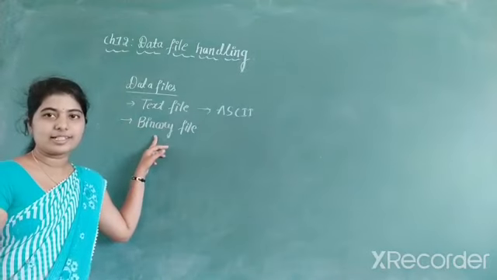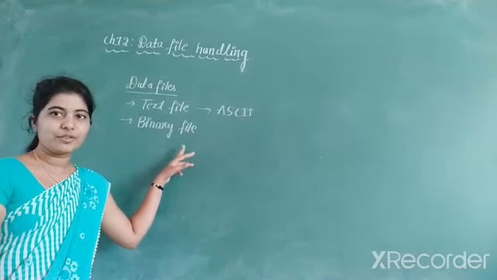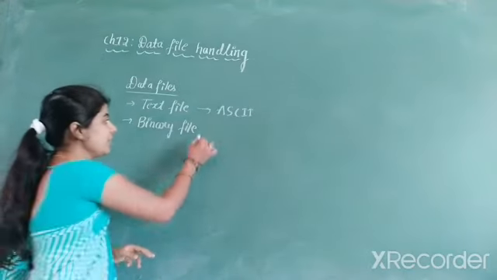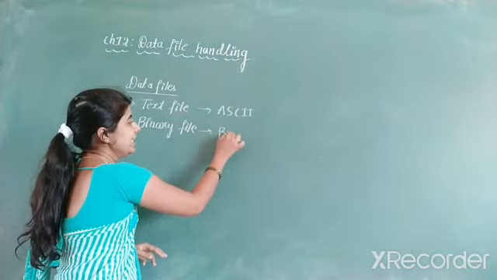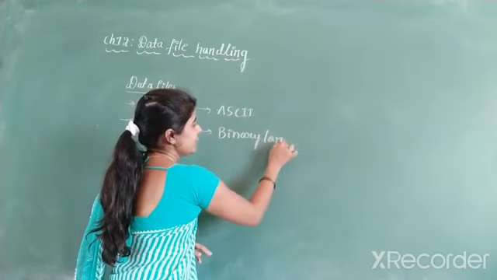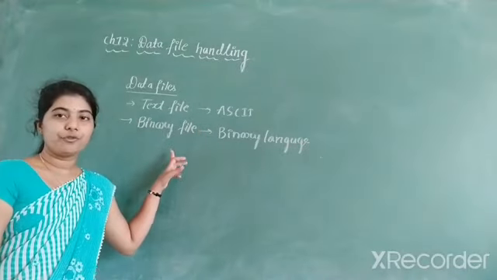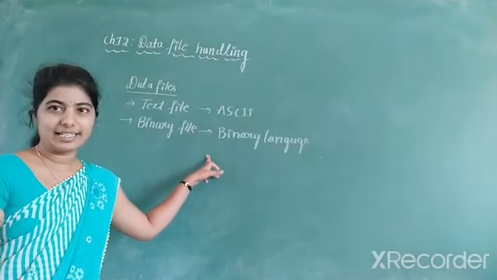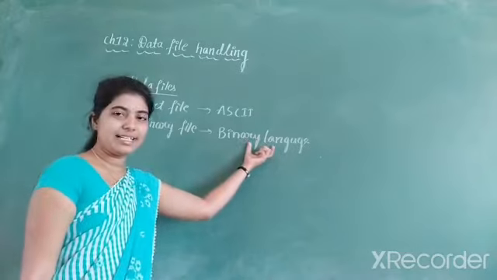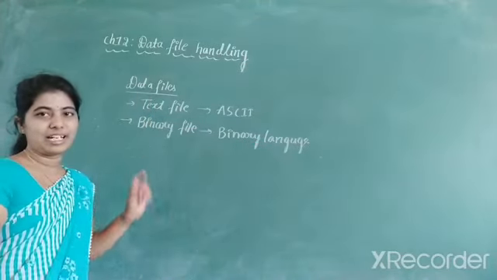And we also discussed binary file. The file which stores the information in binary language is called a binary file. It stores the information as it is held in the memory. That is about the binary file.